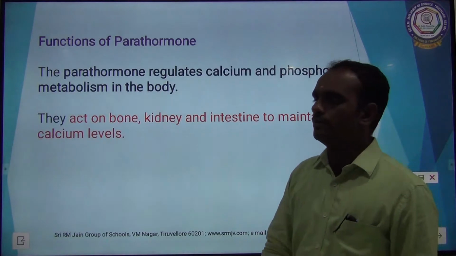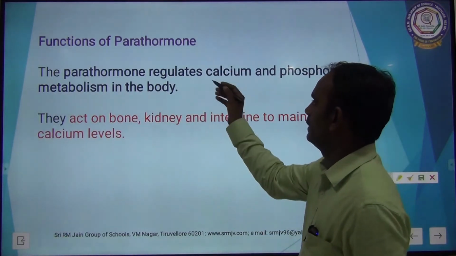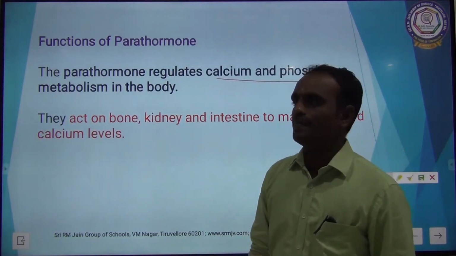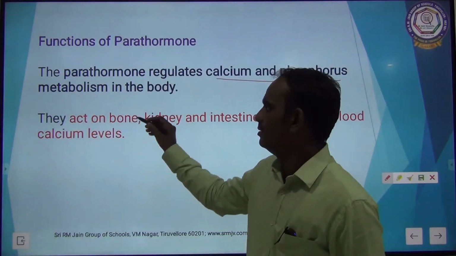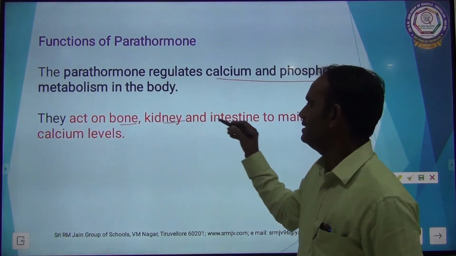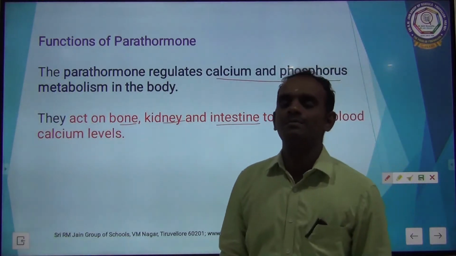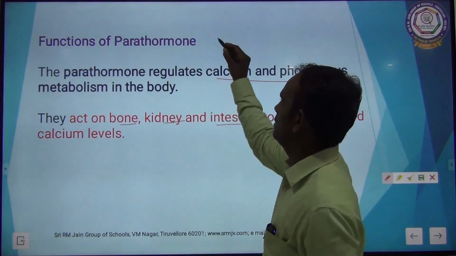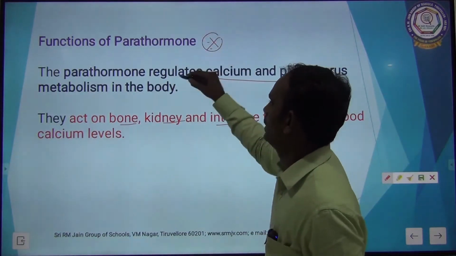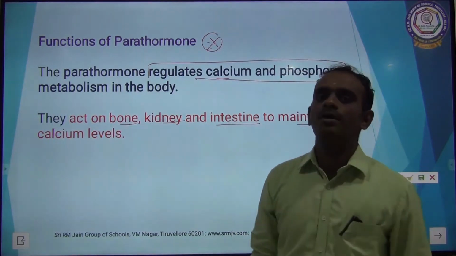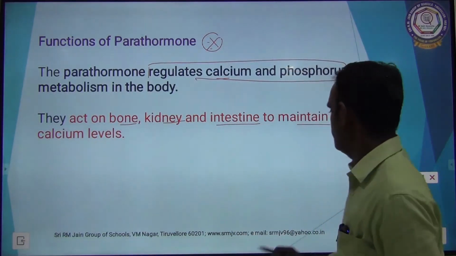Functions of parathormone. The parathormone regulates calcium and phosphorus metabolism in the body. It acts on bone, kidney and intestine to maintain blood calcium levels. So the main function of parathormone is that it regulates the calcium and phosphorus metabolism in the body.